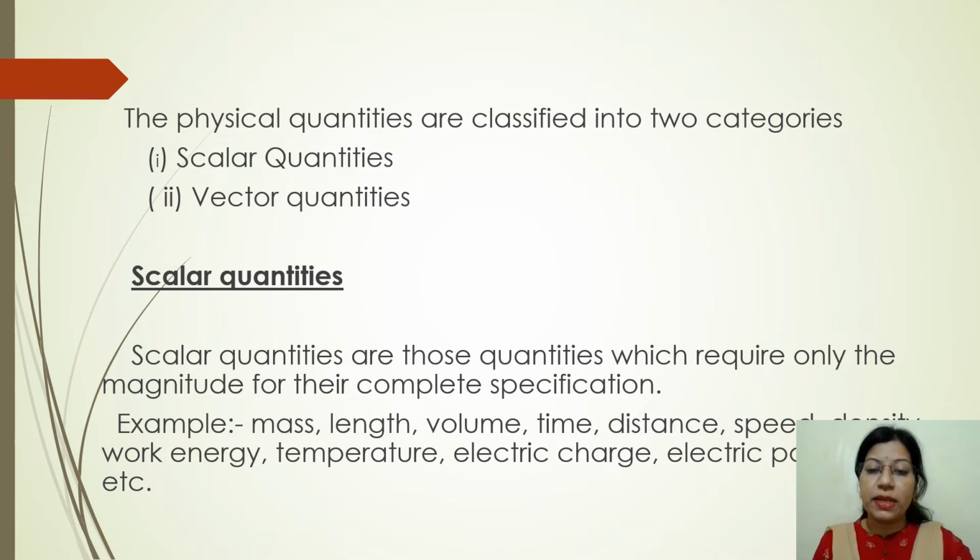There are many examples like mass, length, volume, time, temperature, work. All are very good examples of scalar quantities. For example, while we are doing some work, suppose someone says 4 joule of work. That means the 4 joule work doesn't require any direction. 4 joule is enough to specify the work done. That means it is a scalar quantity. That's why work is also known as a scalar quantity.